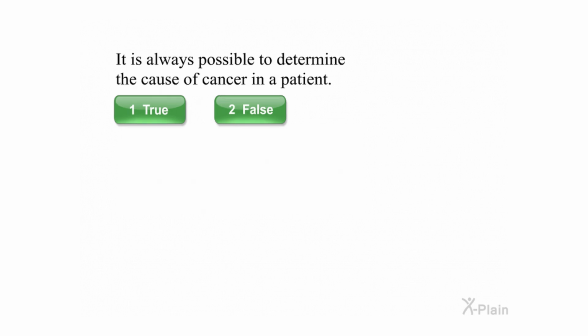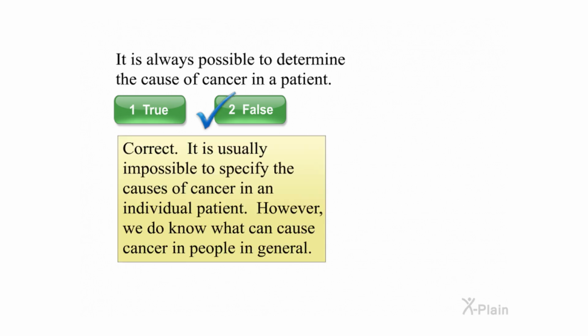It is always possible to determine the cause of cancer in a patient. Select true or false. Correct. It is usually impossible to specify the causes of cancer in an individual patient. However, we do know what can cause cancer in people in general.